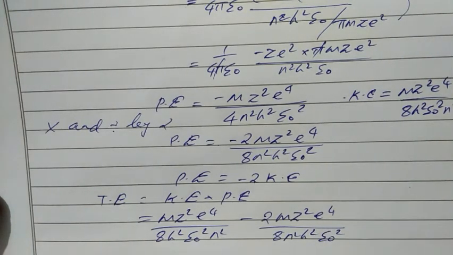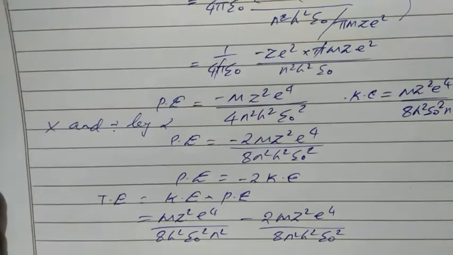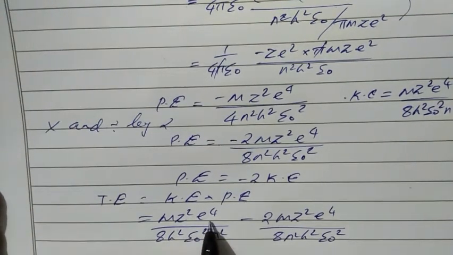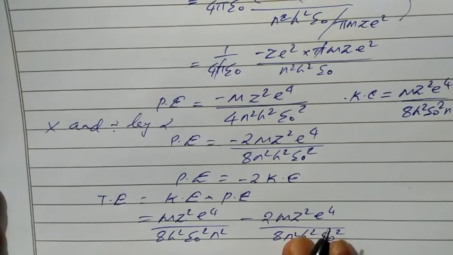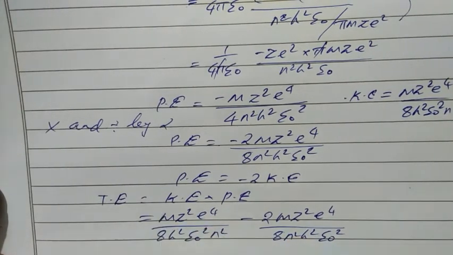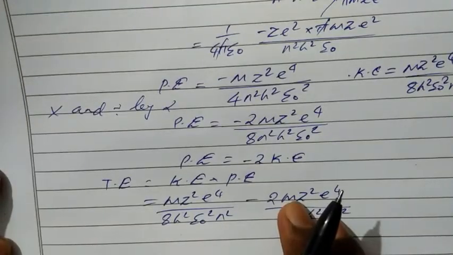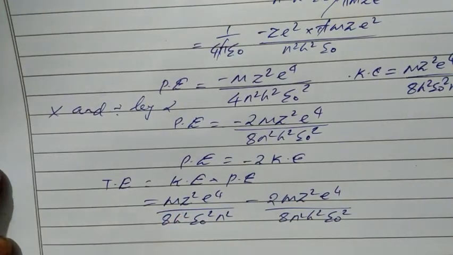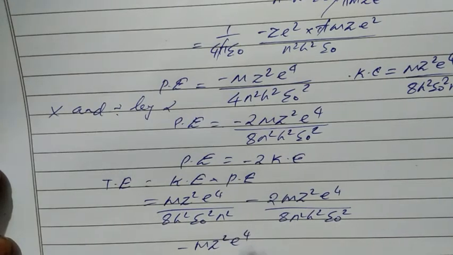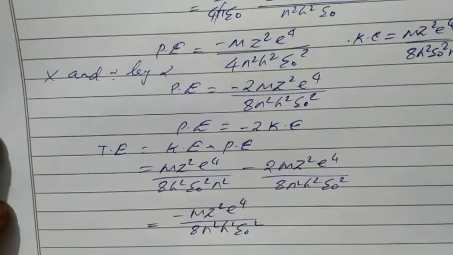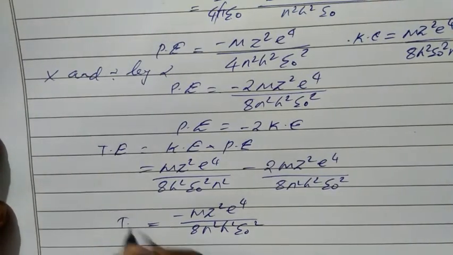So if you check, the only difference is here we have 1 unit, here we have 2 units. So 1 minus 2 will be minus 1. We have minus m z square e power 4 divided by 8 n square h square epsilon naught square. So this is the value of total energy.